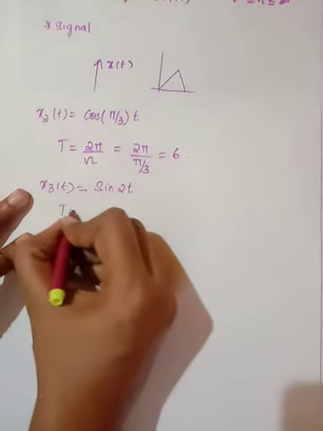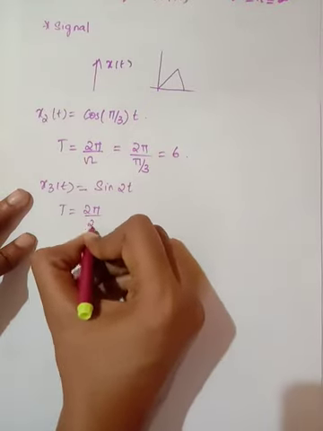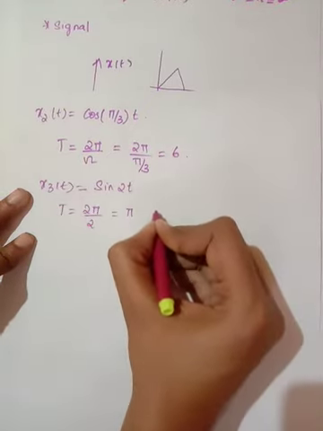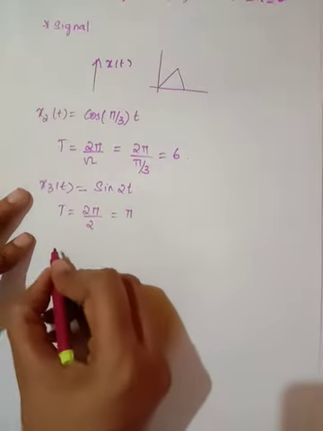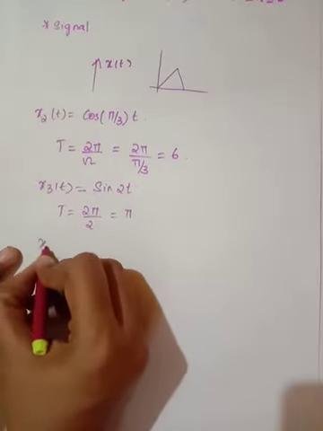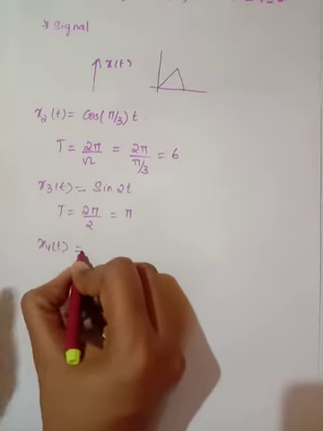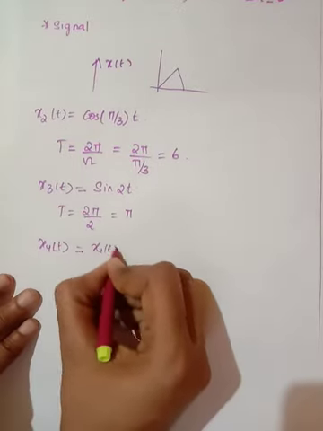So here T is equal to 2 pi by 2, which is equal to pi, which is the period. Another thing: now I am going to find x4 of t, which is nothing but x1 of t plus x2 of t.